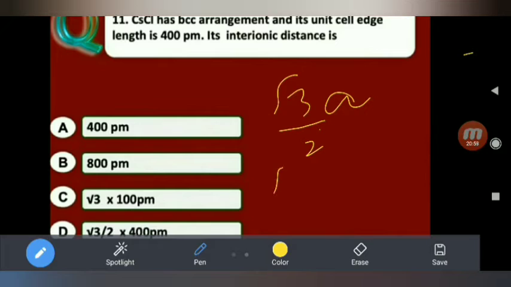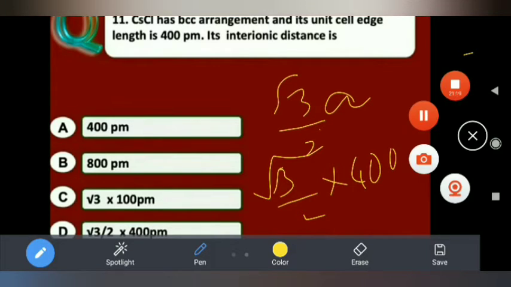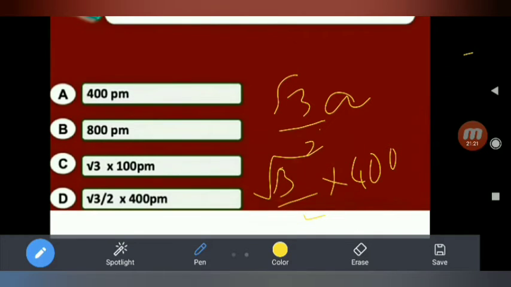So root 3 by 2 into 400. This is the answer. So the answer is D, root 3 by 2 into 400 pm.